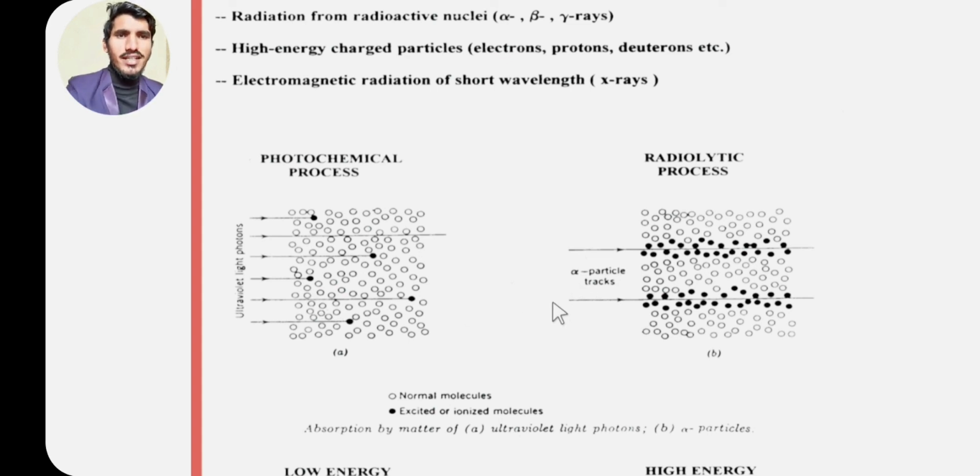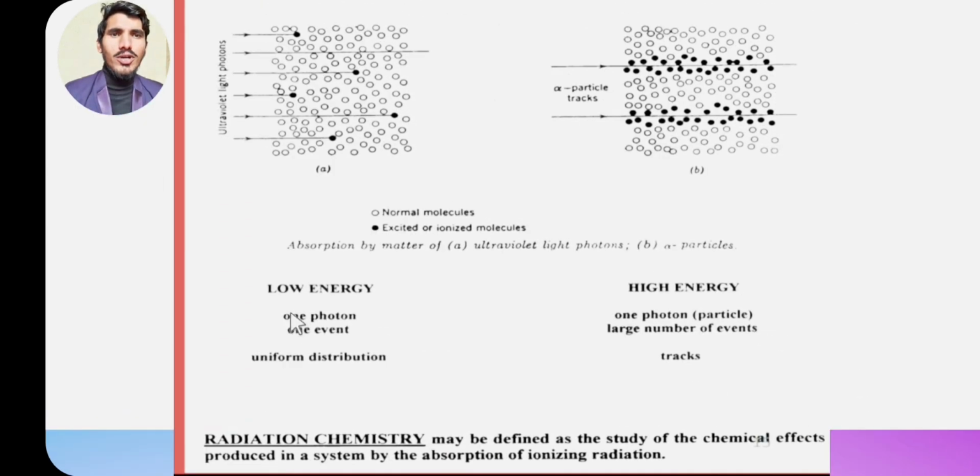So the next point is low energy, one photon, one event. In a photochemical reaction, the incoming photon has low energy, so one photon can only excite one atom. On the other hand, in radiation chemistry I have high energy incoming radiation, and one particle can excite a large number of atoms.